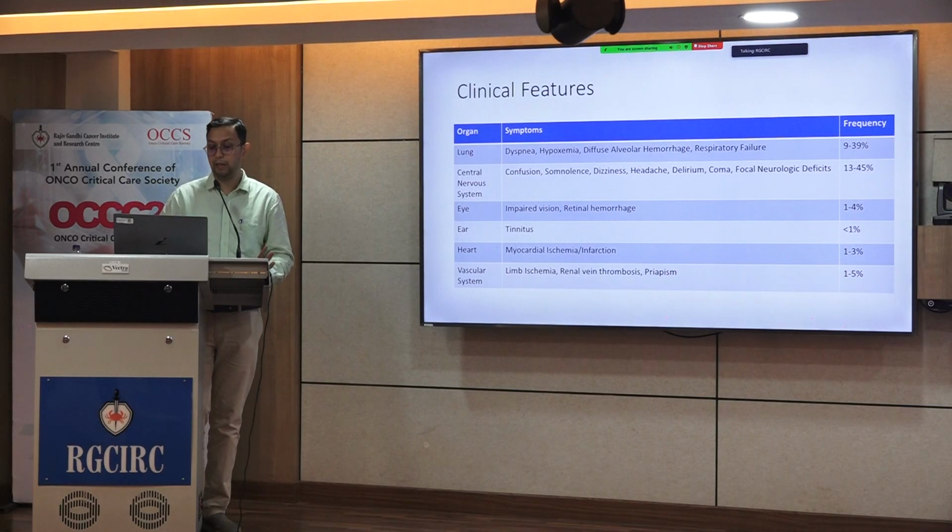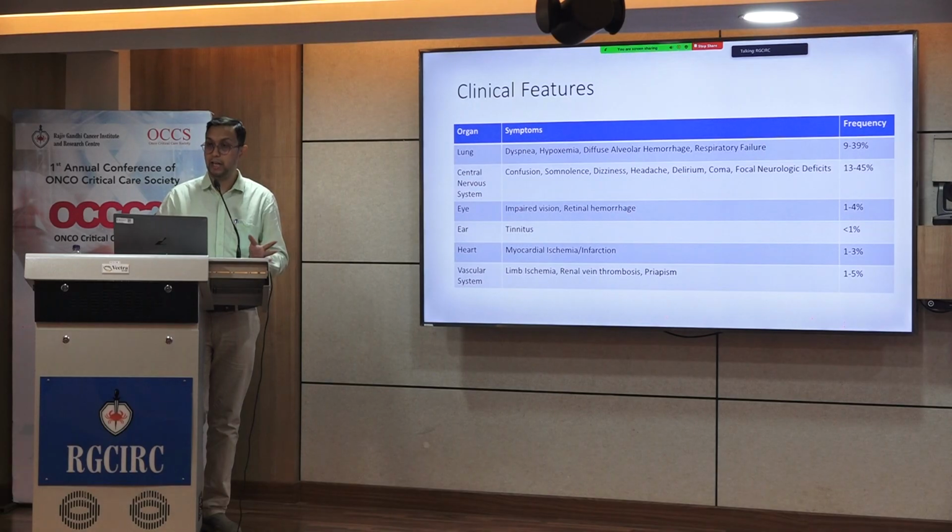So, as seen from the table, lung involvement is very common. They usually present with dyspnea, hypoxemia. They can have respiratory failure or diffuse alveolar hemorrhages. The leukostasis can lead to CNS involvement.